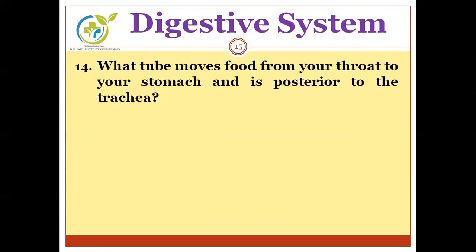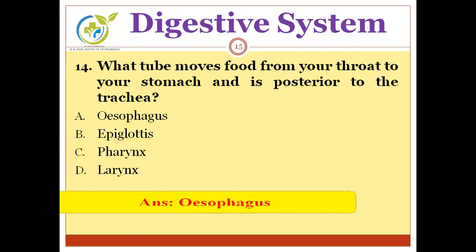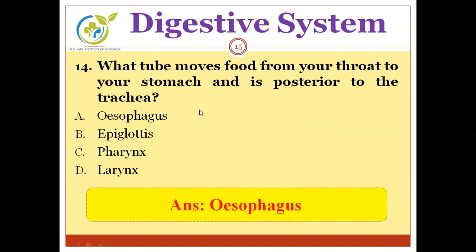Next, what tube moves food from the throat to your stomach and is posterior to the trachea? Options are esophagus, epiglottis, pharynx, larynx. The correct answer is esophagus. The esophagus is posterior to the trachea and allows passage of food material from the throat to the stomach.